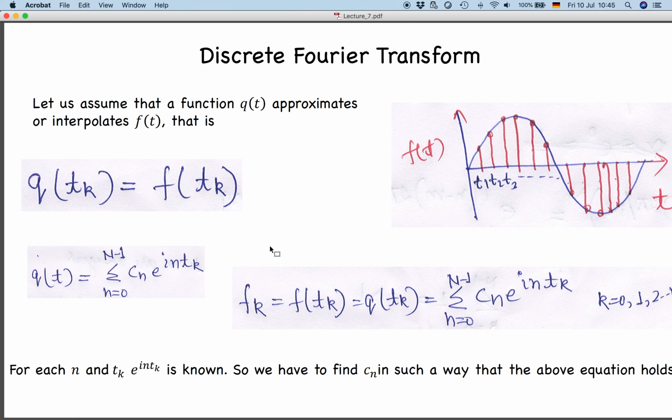Now let's say I have a function qt which interpolates, or let's call it approximates, this function ft. It is in a way that q at each instant of time tk is equal to f at each instant of time tk, and we can write this q of tk as a function because this is a function which approximates my data.